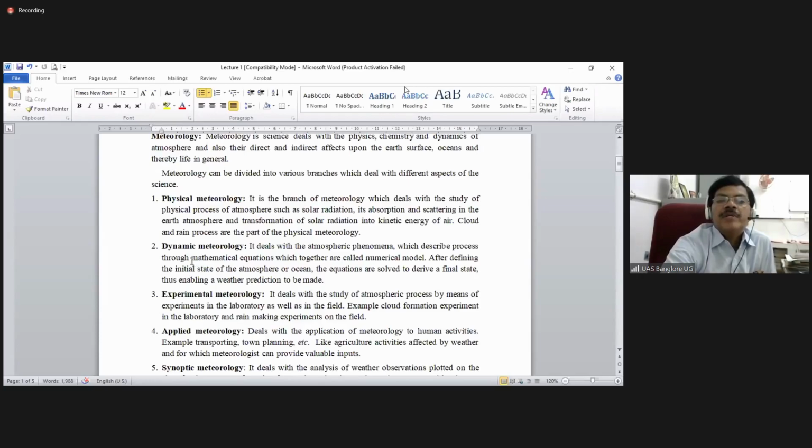So the dynamic meteorology deals with the atmospheric phenomena. The atmospheric phenomena which describe the processes through mathematical equations, which together are called numerical models.